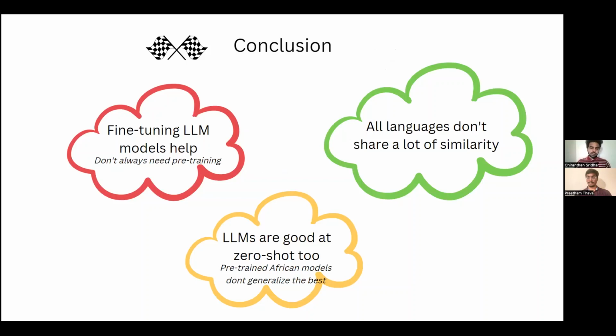So we feel that fine-tuning already existing large language models is the way to go for NLP for African languages. Training models from scratch, say AfriBERTa and AfroLM, required a lot of data on these languages, which is firstly very scarce, and they require a lot of computing resources too. But when we see the performance on the results, they give very similar results. So fine-tuning probably is the way to go for these.